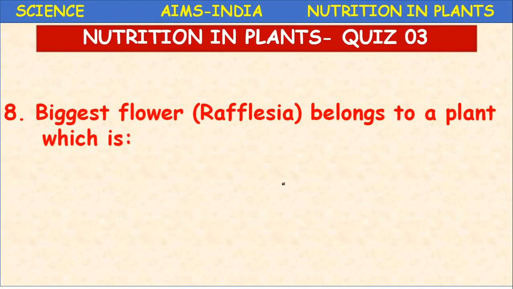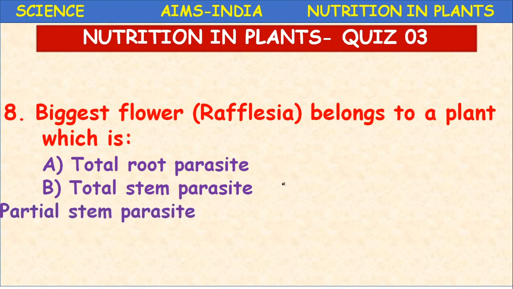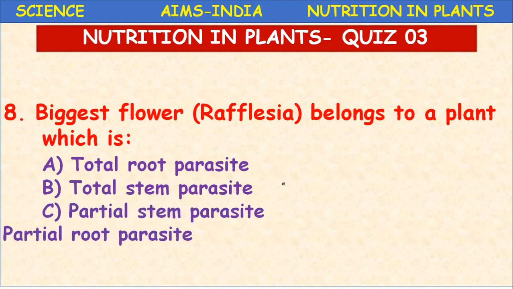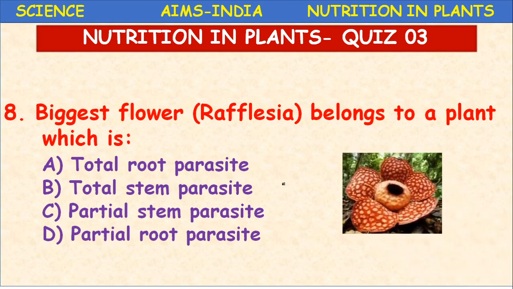Next, the biggest flower, Rafflesia, belongs to a plant which is a total root parasite, total stem parasite, partial stem parasite, or partial root parasite. So this is Rafflesia.